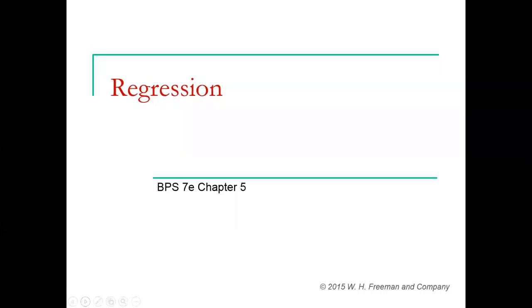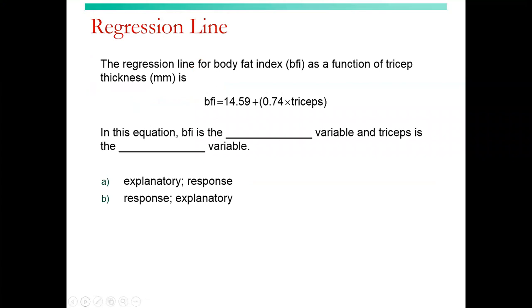All right, let's take a look at the quicker questions for Chapter 5, Regression. The regression line for body fat index, BFI, as a function of tricep thickness in millimeters is BFI equals 14.59 plus 0.74 times tricep.